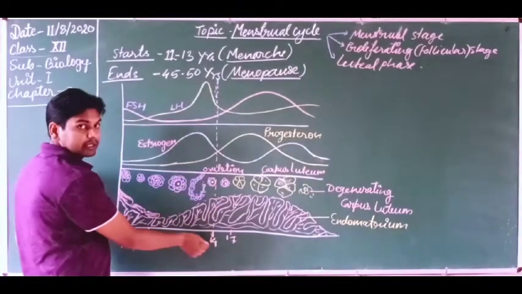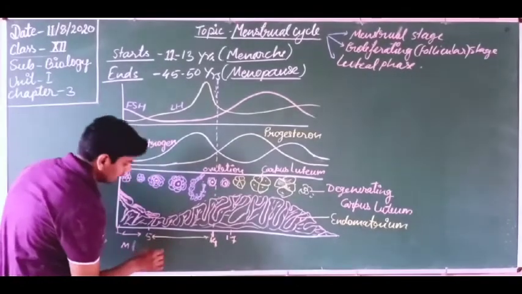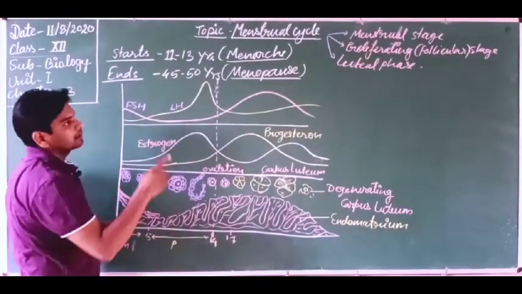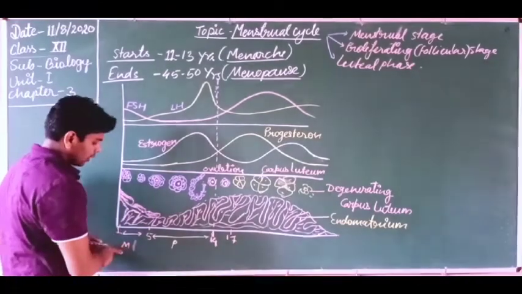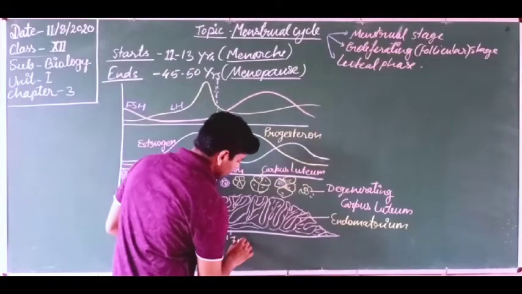So here it is very important. Dear friends, from here to here, this is known as what? Second one, the proliferative stage, or next one, the follicular phase. Okay, so M, P, and the last one is from here to here,